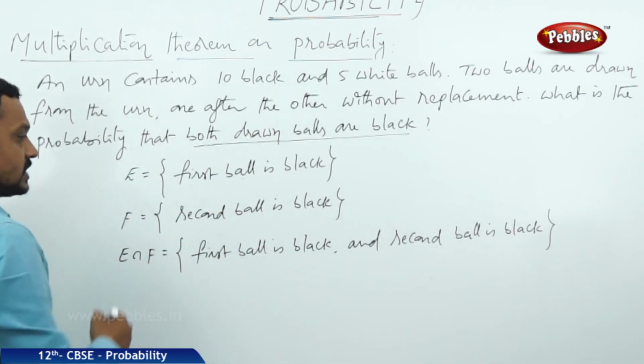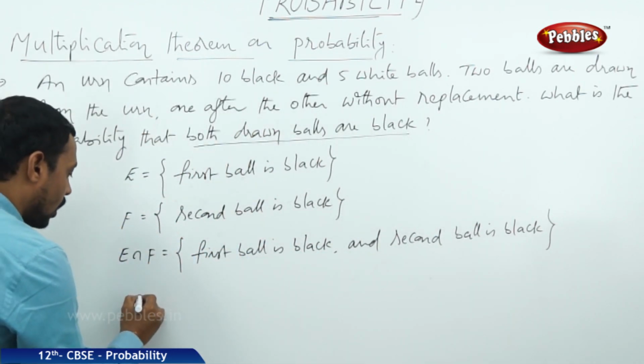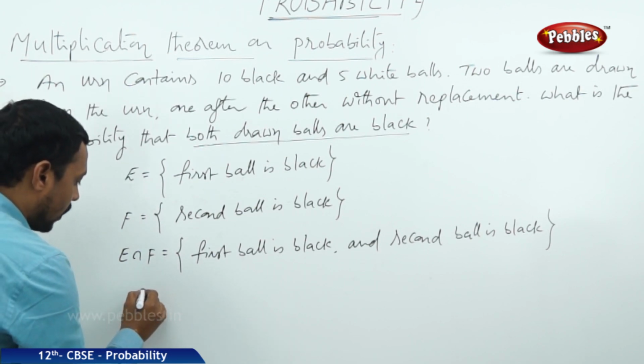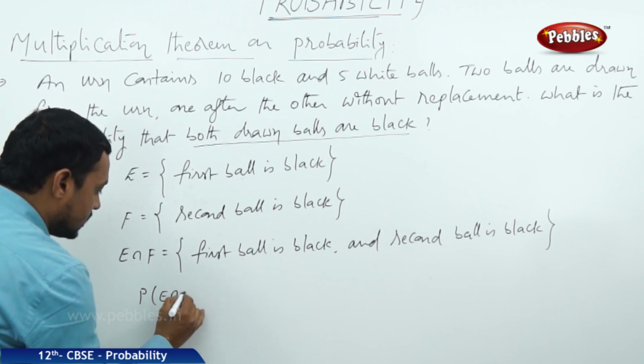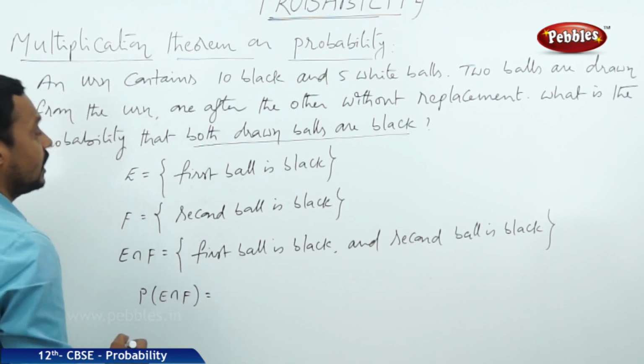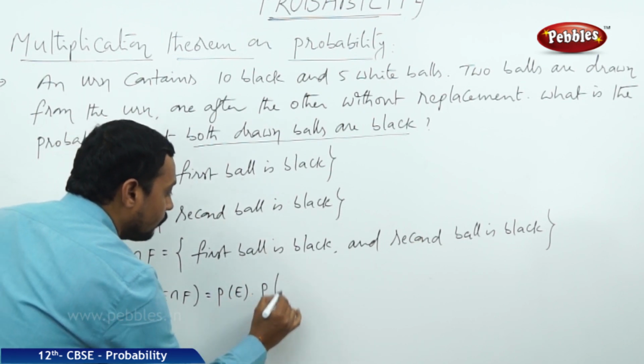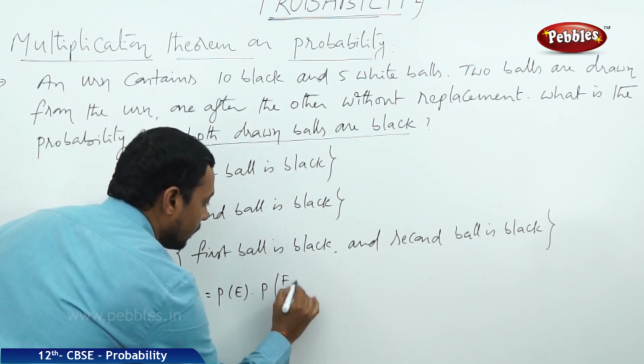That is E intersection F. Now, the probability of E intersection F is equal to, by the multiplication theorem, the probability of E into the probability of F by E.